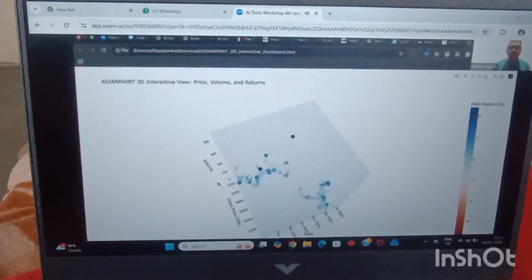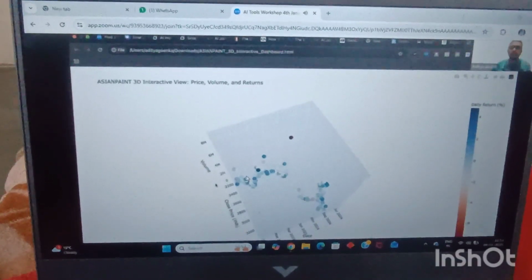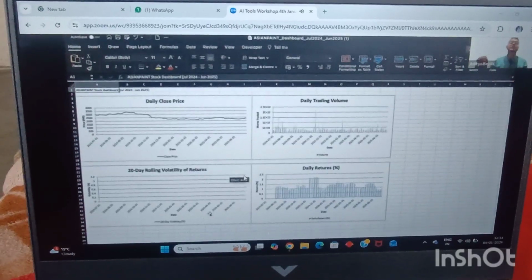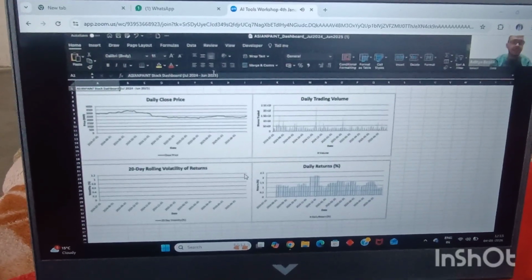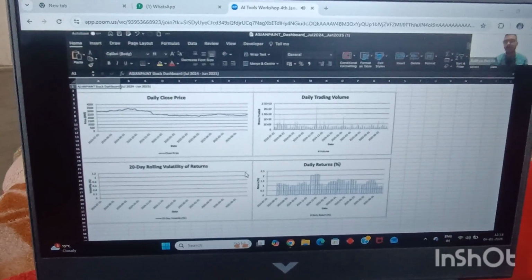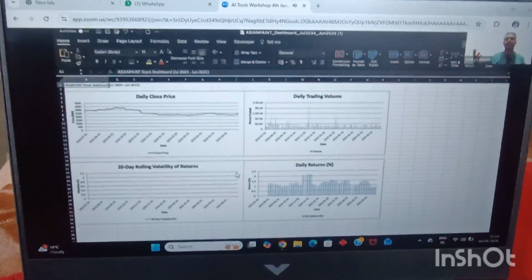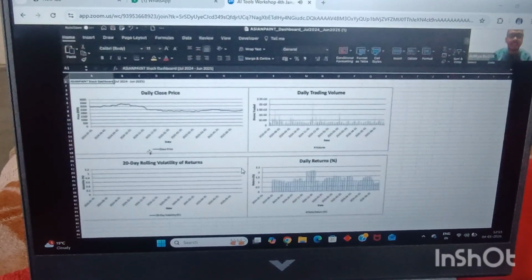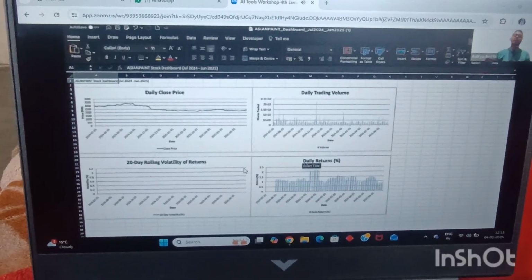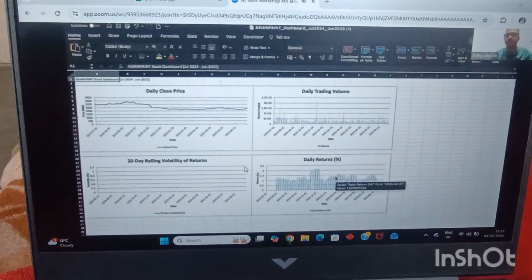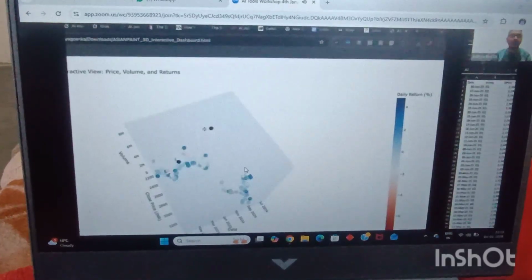Now I saw a couple of questions popping in the chat box. Aditya, can you help with these sort of visualizations, the visualizations that you showed? Can you help with these sort of visualizations inside Microsoft Excel itself? How many of you want to see a hack? This is a bonus hack. I had not prepared it because a couple of you asked about it. I can go ahead and cover it if you want. How many of you want to see how to create these sort of visualizations without going to any external tool, inside Microsoft Excel itself? Want to learn how to do that? Yes, want to learn how to do.